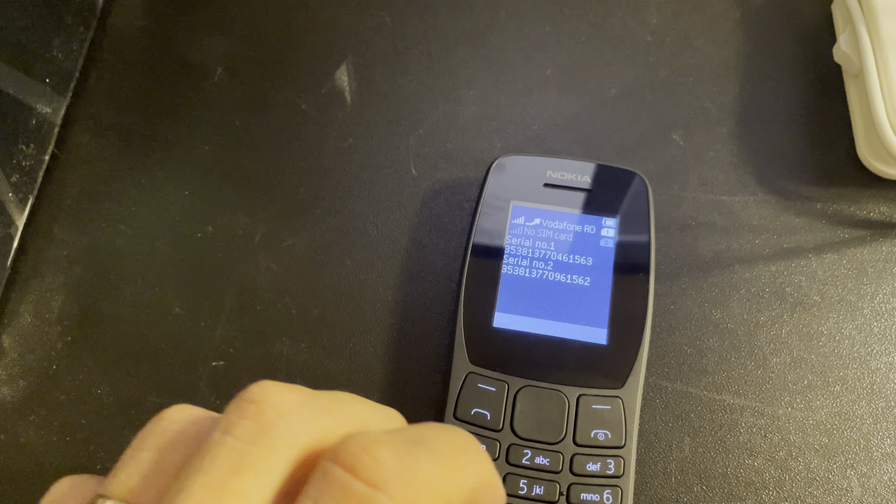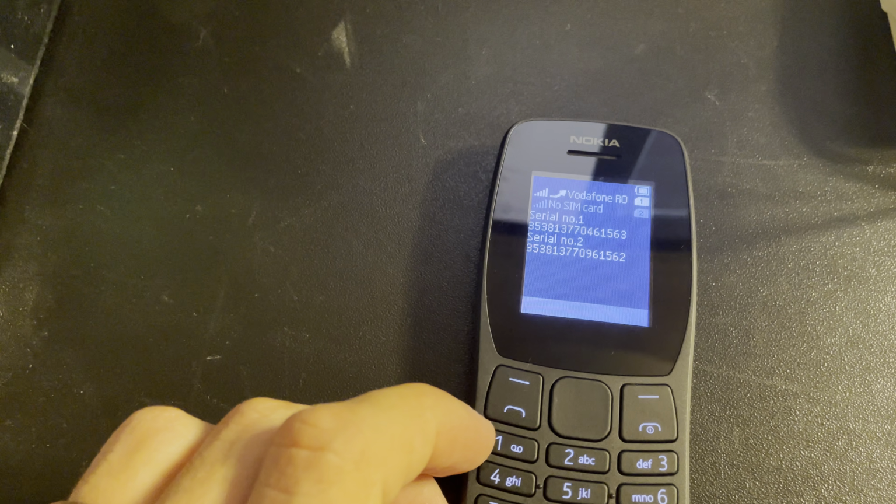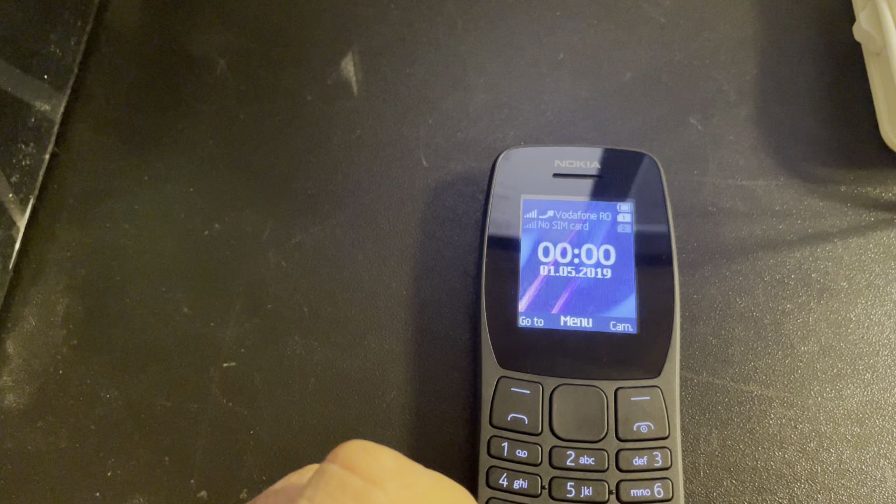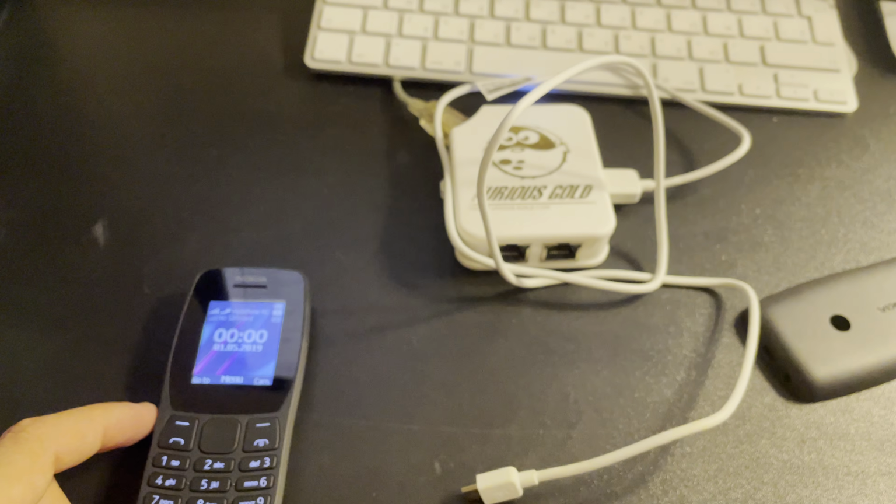Let's check for the IMEI. So as you can see, the value is correct. Phone got successfully repaired. Thanks for using our products.